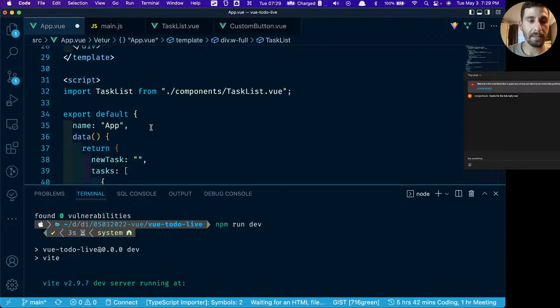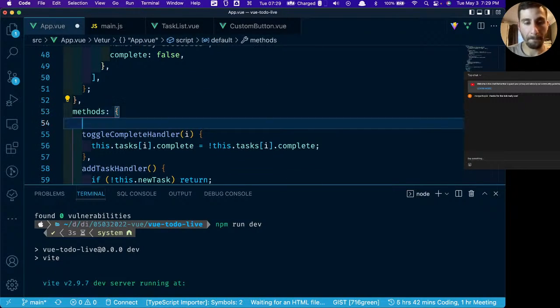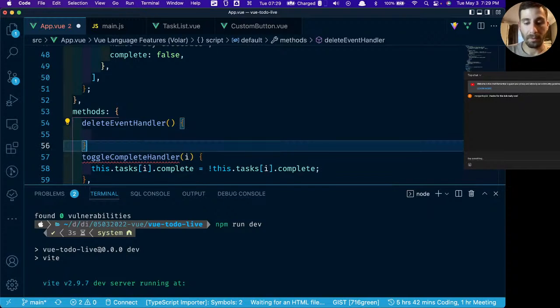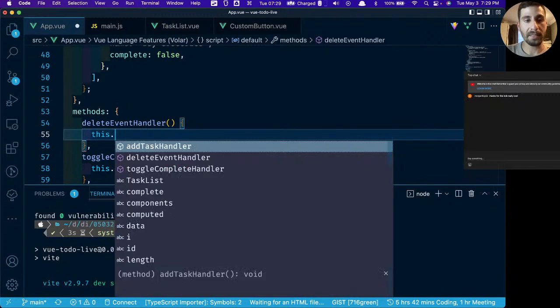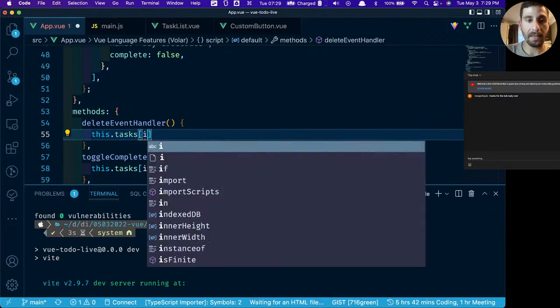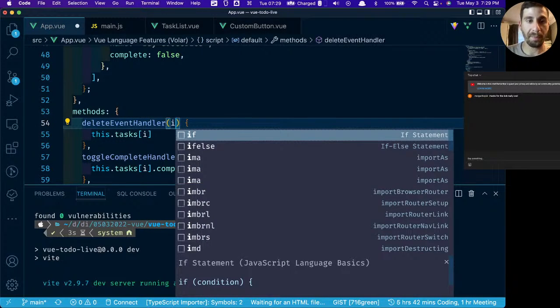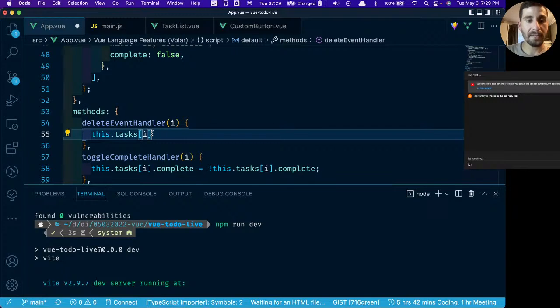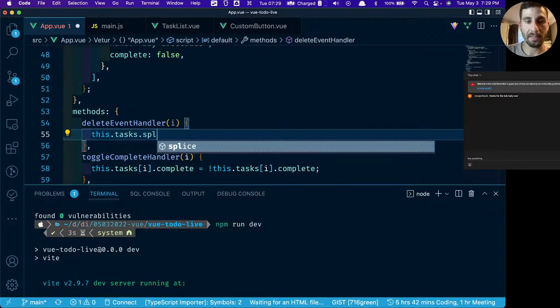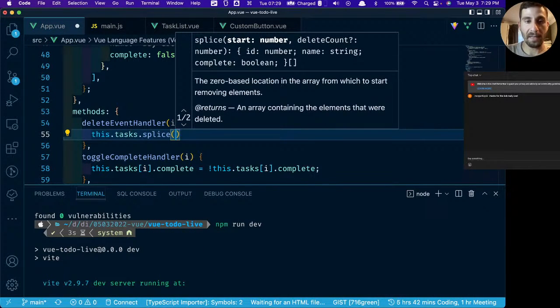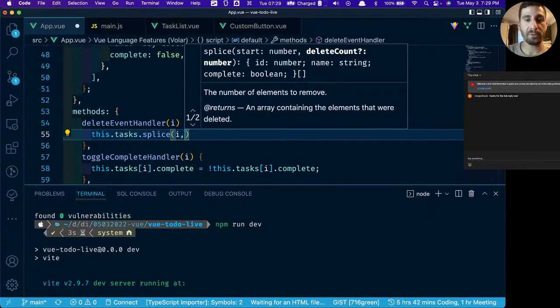Let's go ahead and create this as a method. And what it's going to do is it's going to say this.tasks at index I. Index I, of course, we're going to be passing into this method. So this.tasks at index I, that's what we want to get rid of. The way that we do this in JavaScript is we would say this.tasks.splice, and then it's going to be the index, and then how many values do we want to remove?